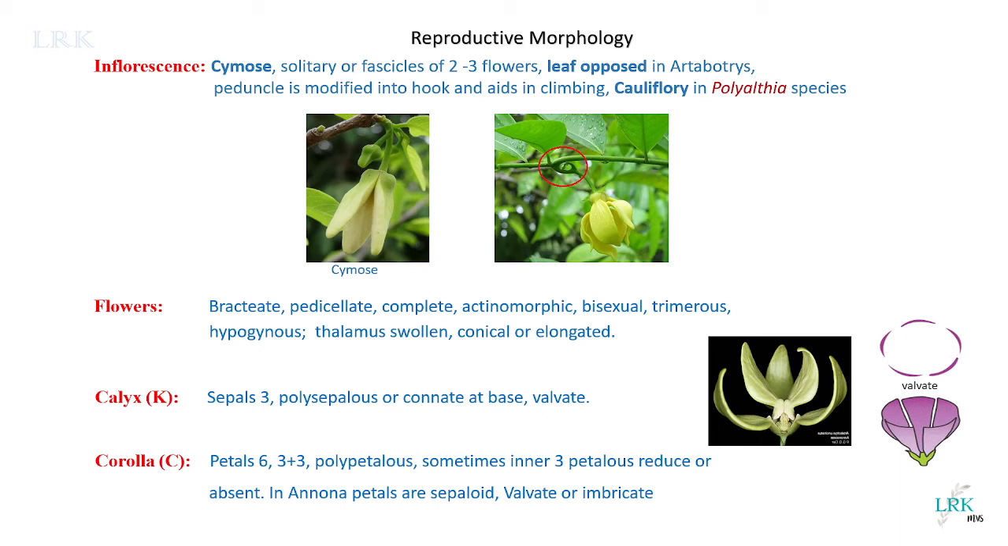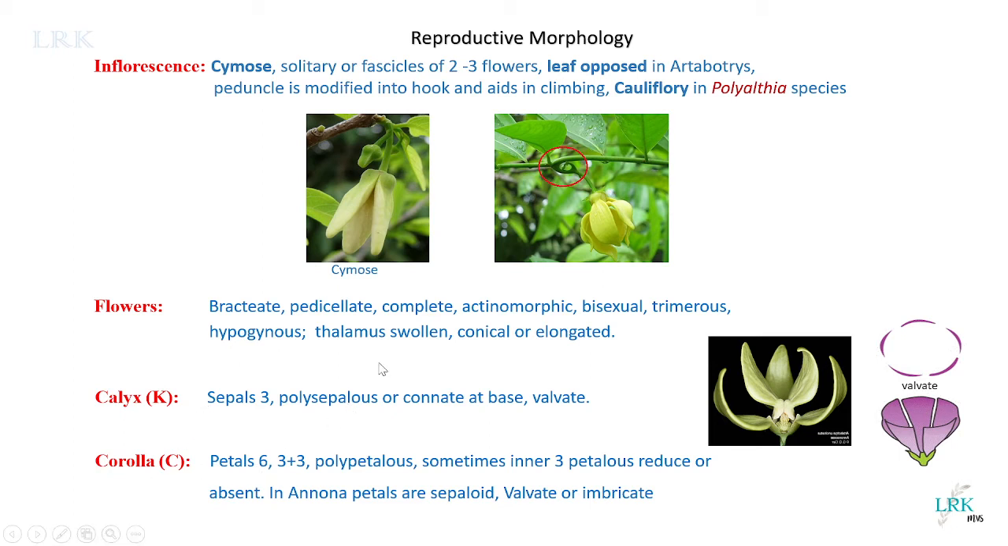Sepals are three. Polysepalous condition, that means they are not united. Okay, if they are united, we call them gamosepalous. Here it is polysepalous. Sepals 3, polysepalous, and they are connate at the base. Okay, and the estivation is valvate, just touching, not overlapping. Okay, this is regarding calyx and corolla.